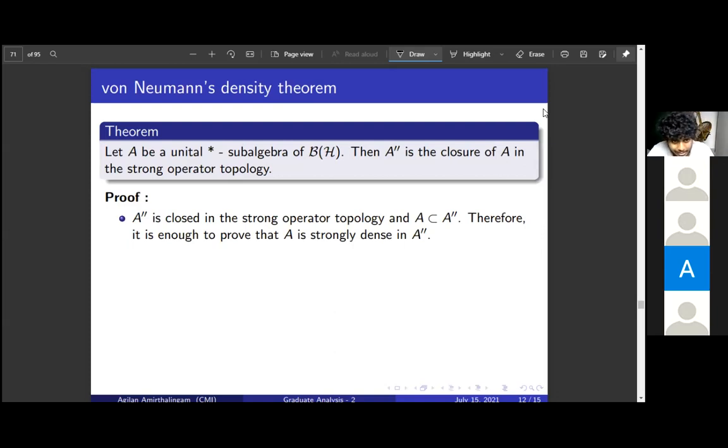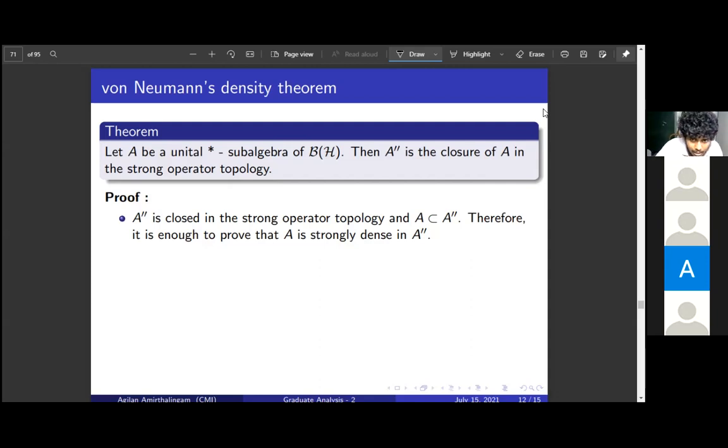So to show that A double dash is the closure of A, it is enough to prove that A is strongly dense in A double dash.